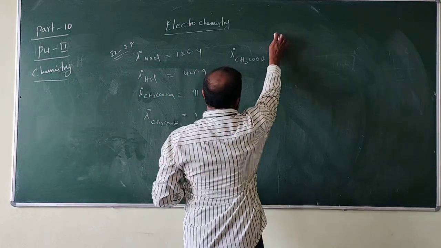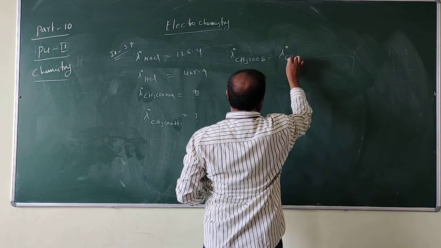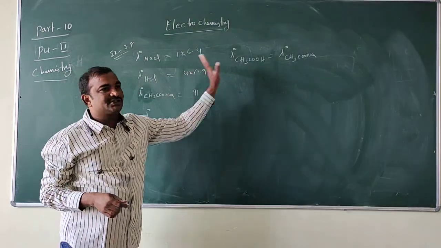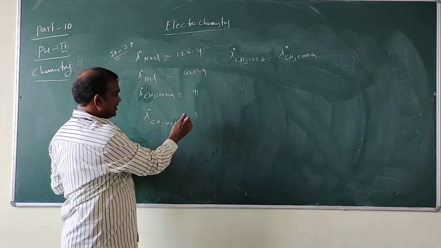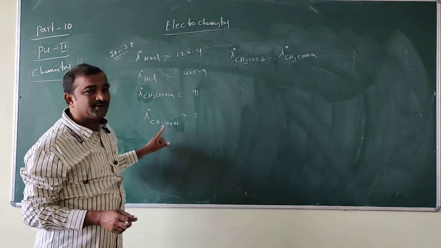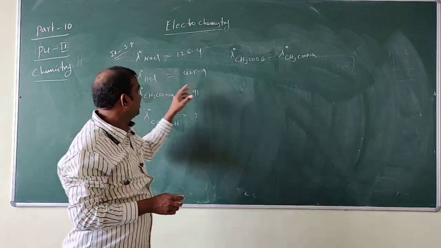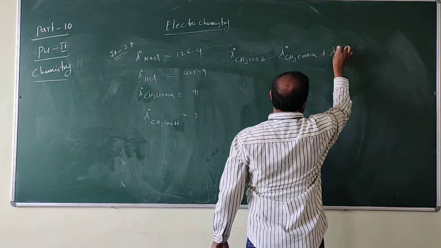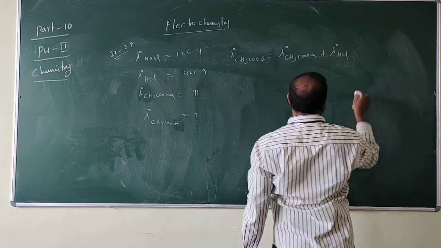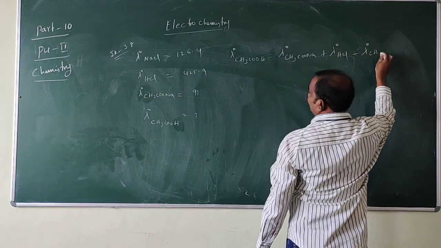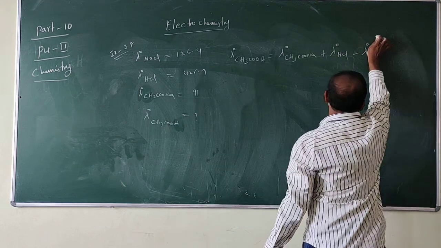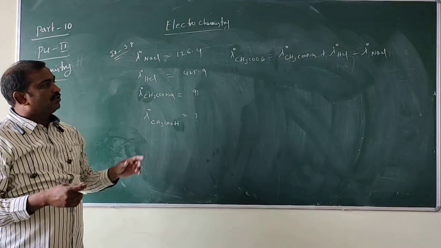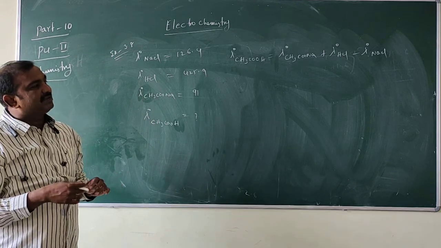Look at here. I am writing like this: lambda naught of CH3COOH is equal to lambda naught of CH3COONa plus lambda naught of HCl minus lambda naught of NaCl.